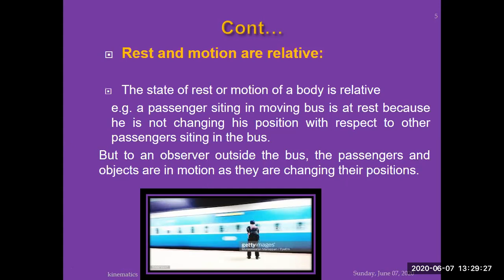Again, if a body is not changing its position with respect to its surroundings, that body is said to be in the state of rest. But if a body is changing its position with respect to its surroundings, it is said to be in the state of motion. If not changing, rest. If it's changing its position, then it's in motion.